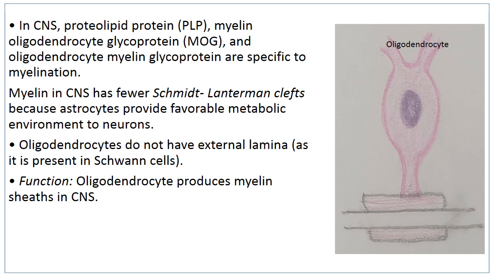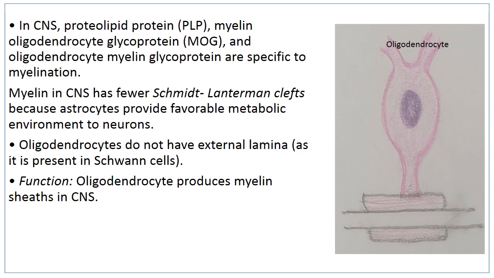Myelin sheath is formed in the neurons of the central nervous system by oligodendrocytes, whereas the myelin sheath for the peripheral nervous system is formed by the Schwann cells, and there is a difference in the formation of myelin sheath by oligodendrocytes and the Schwann cells. So what is the difference in the central nervous system?